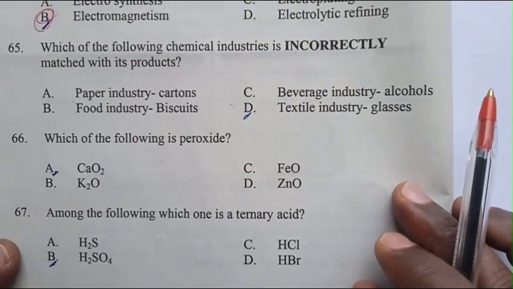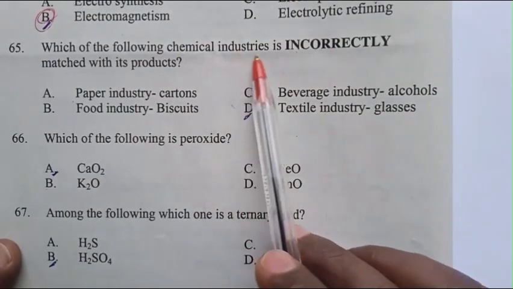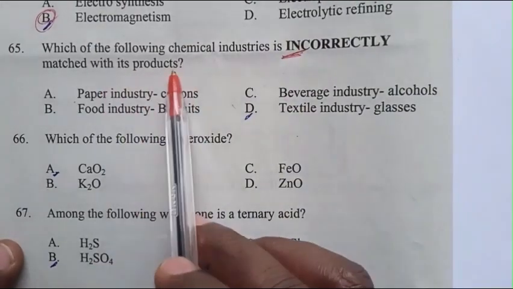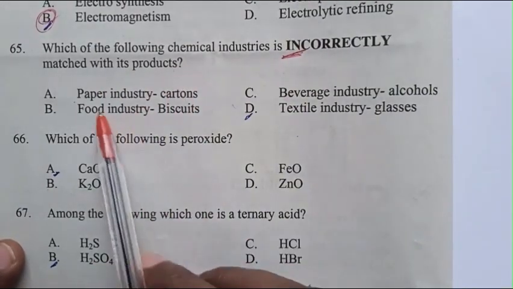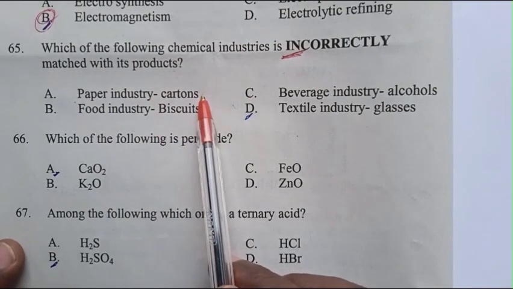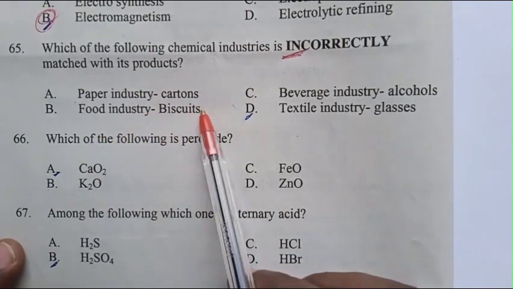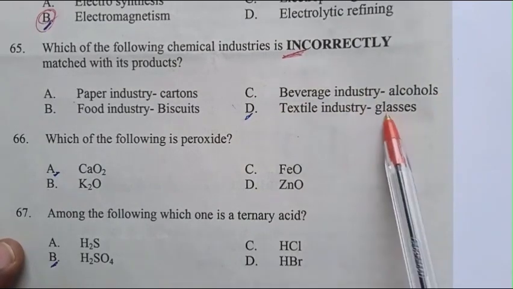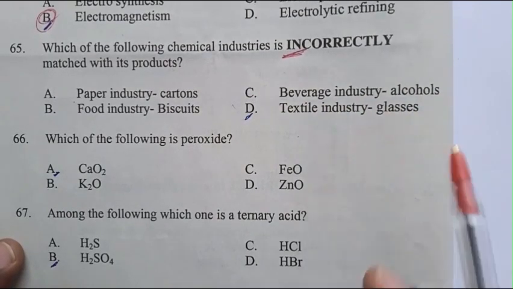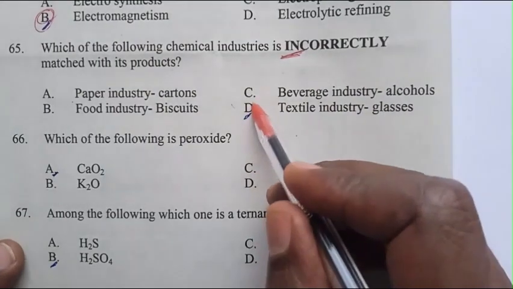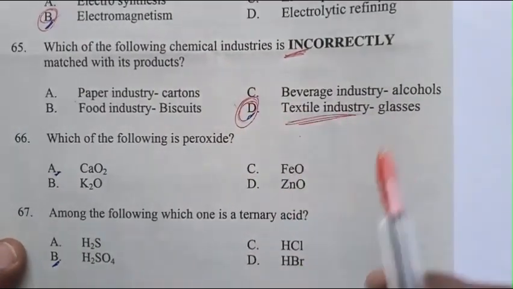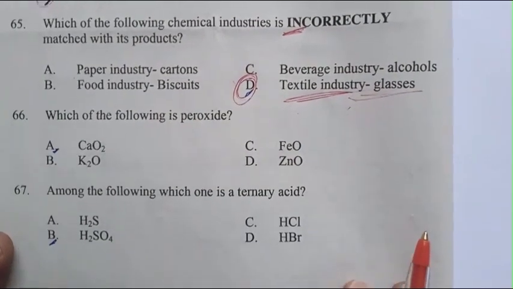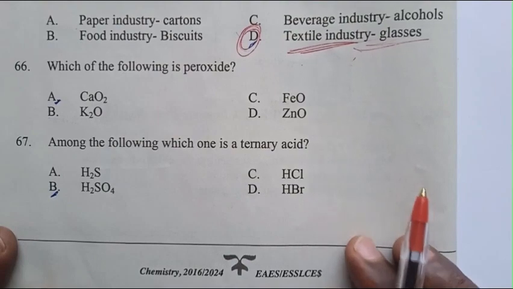Question 65. Which of the following chemical industries is incorrectly matched with its products? A. Paper industry, cartons. B. Food industry, biscuits. C. Beverage industry, alcohols. D. Textile industry, glasses. The incorrectly matched one is the textile industry with glass. The answer is D.